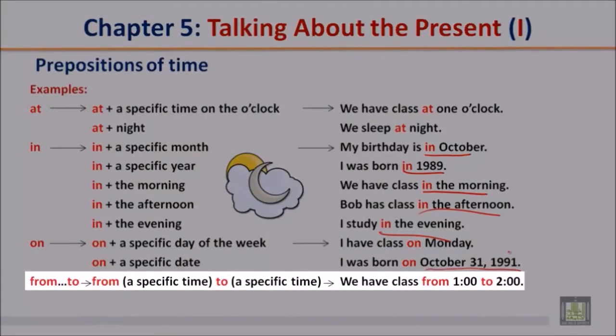From and to. From a specific time to a specific time. We have class from 1 o'clock to 2 o'clock.